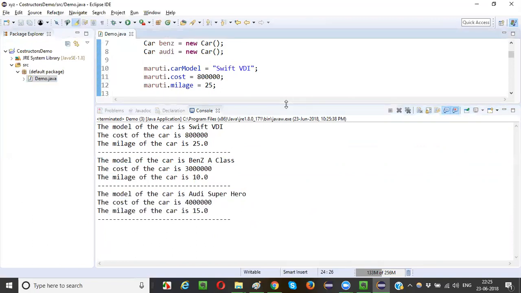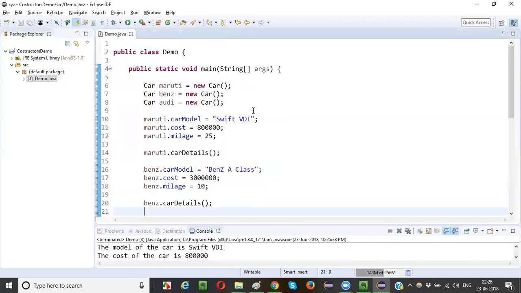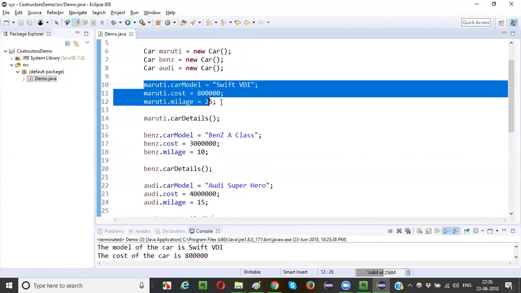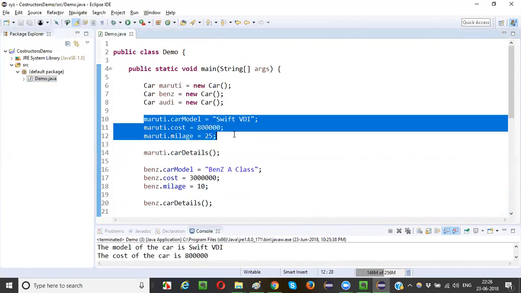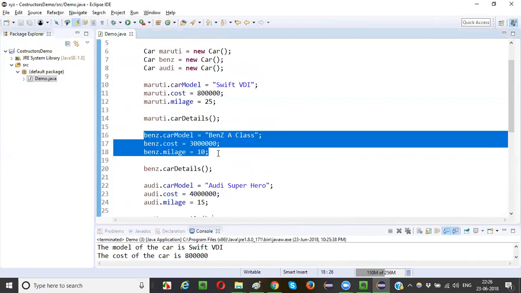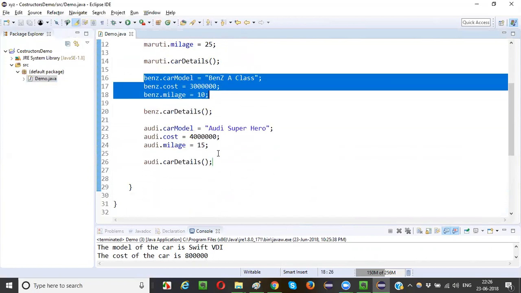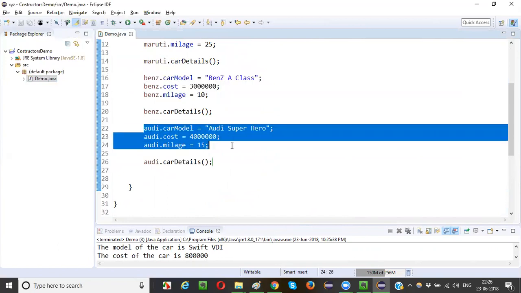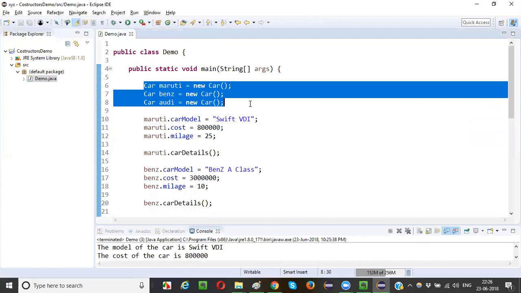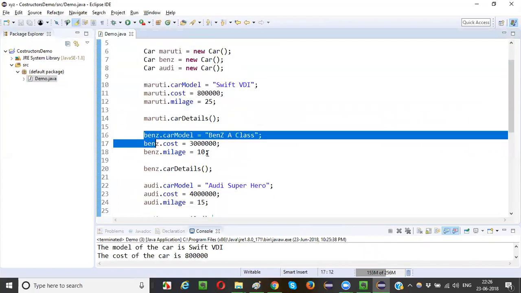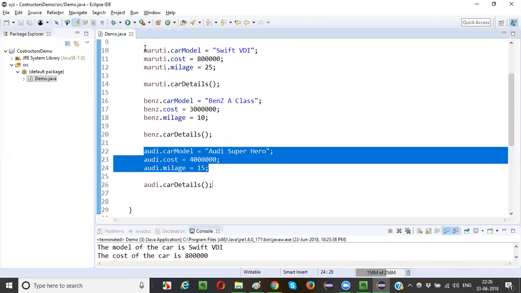So it's working fine. But the only problem I see in this program is that I need to write this many steps, guys. For Maruti initialization, I wrote 3 steps. Again for the Benz reference initialization, I have to write 3 steps. For RD, I have to write 3 steps. What if I have 10 objects? I need to write this initialization 10 times, right? So 10 into 3, that is 30 statements need to be written here.